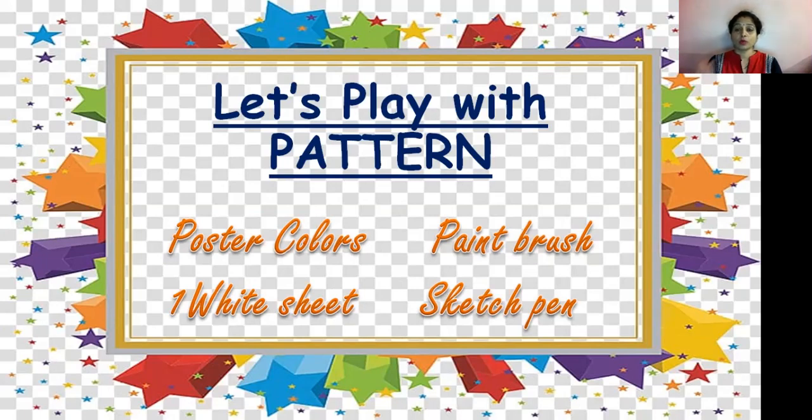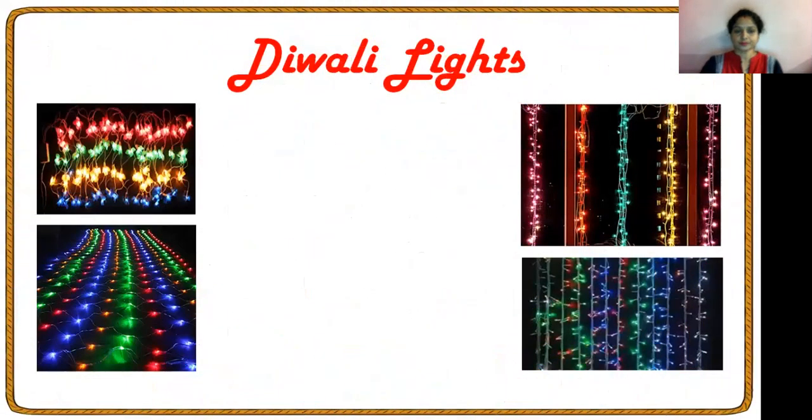Next is one white sheet. You know what is white sheet? Okay. And the last is sketch pen. Sketch pen is of which color? Only black color you want. So what we will do? We will start our activity, but before that,